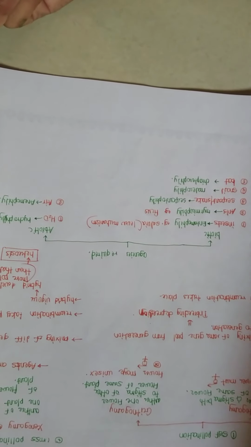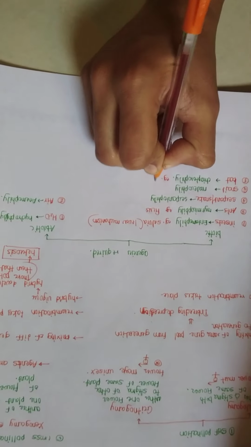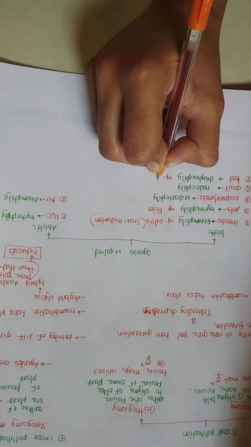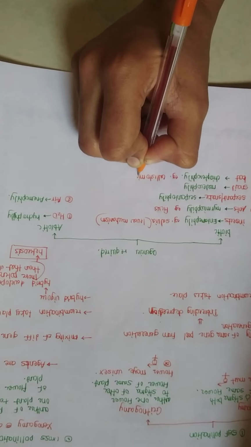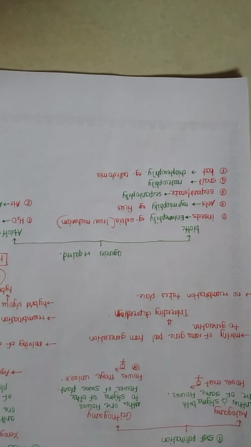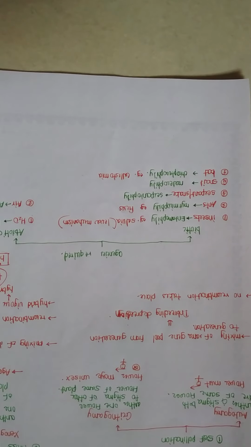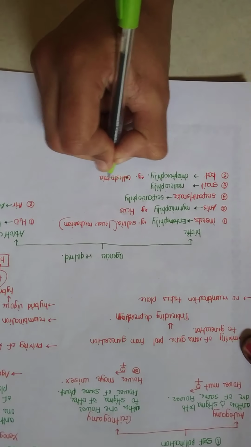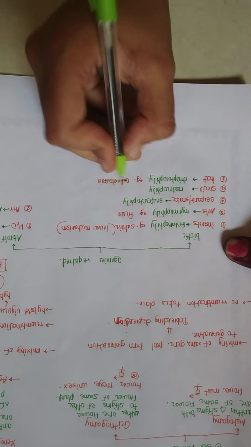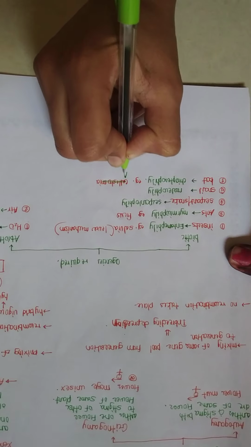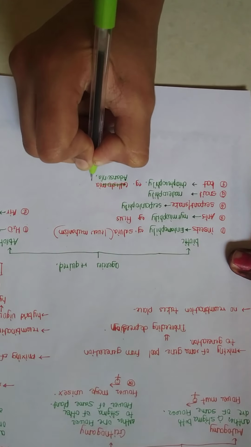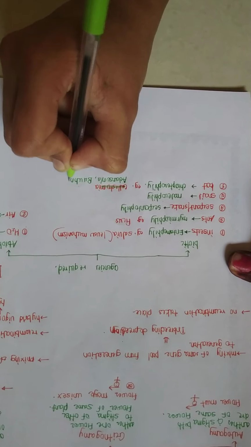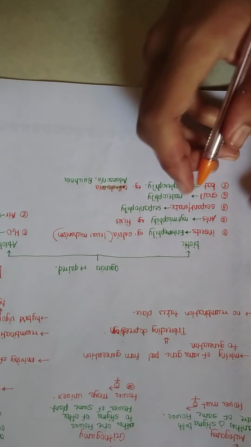In a bat, example is Callistemon. Other examples are Adansonia, Bauhinia, and also this.